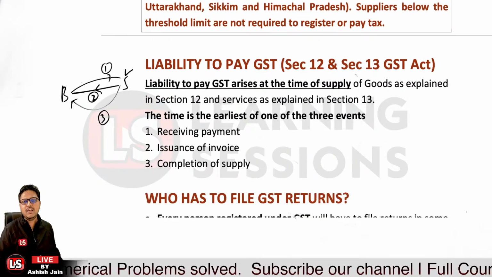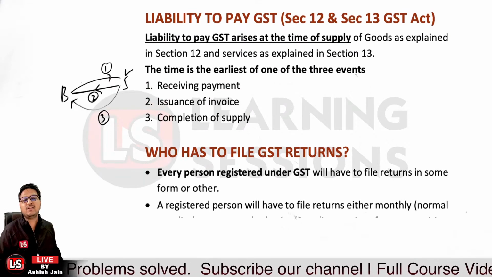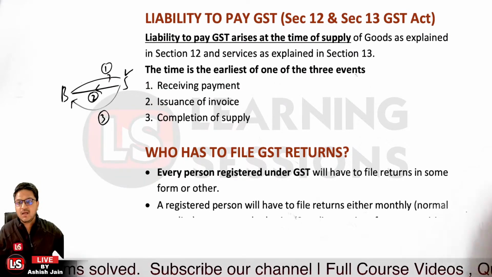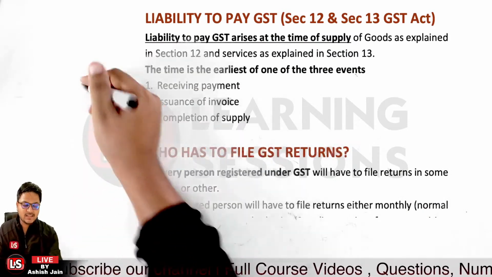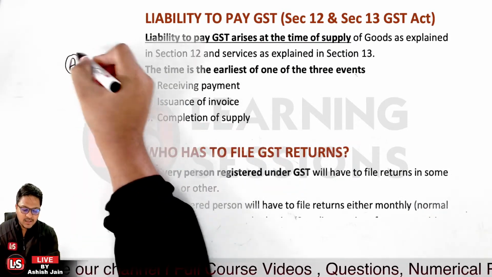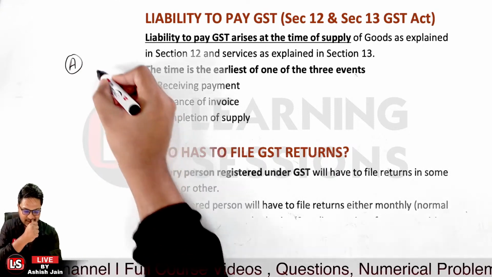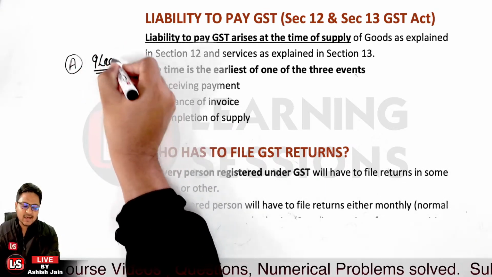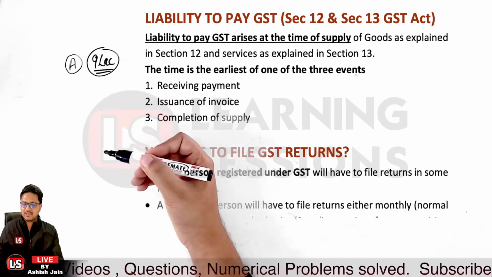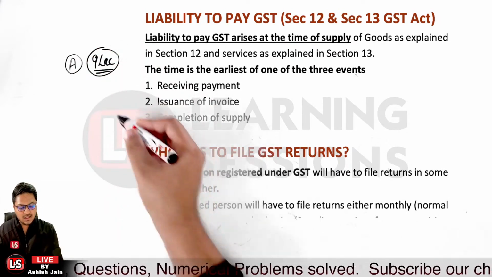Now, who is to file the GST return? Like we file the ITR. Let's say person A has an annual income of 9 lakh rupees.